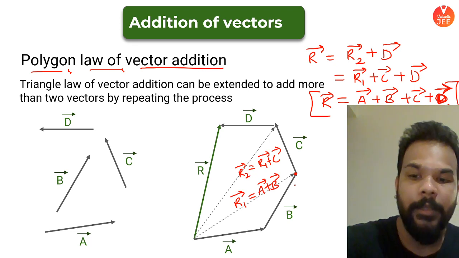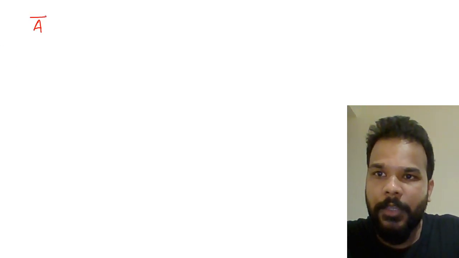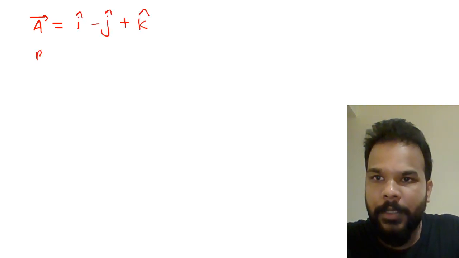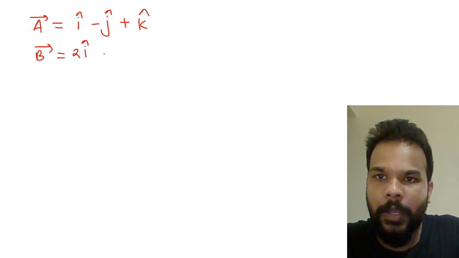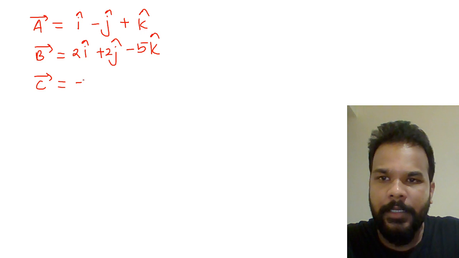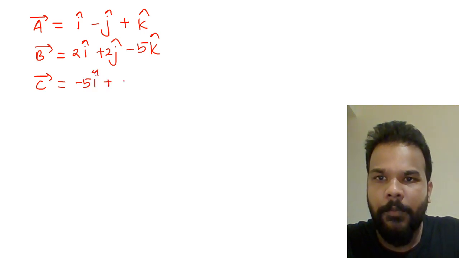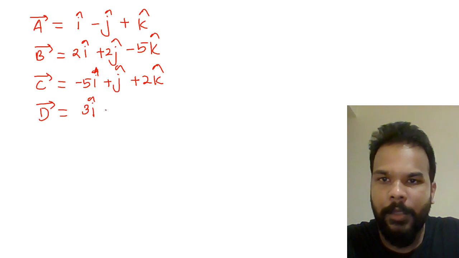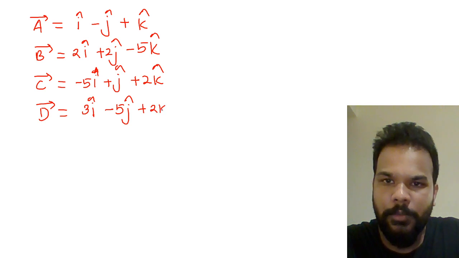And how about taking an example of, again, a multiple vector situation here. So say you have vector A, which is i cap minus j cap plus k cap. Similarly, say vector B is 2i cap plus 2j cap minus 5k cap. Very randomly choosing any example. Say vector C is minus 5i cap plus j cap plus 2k cap, and vector D is, say, 3i cap minus 5j cap plus 2k cap.